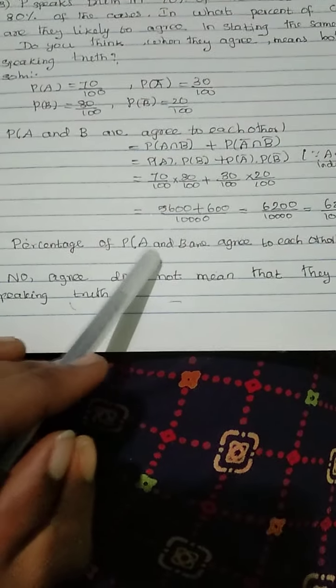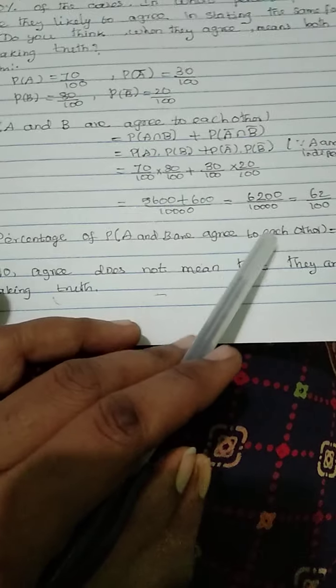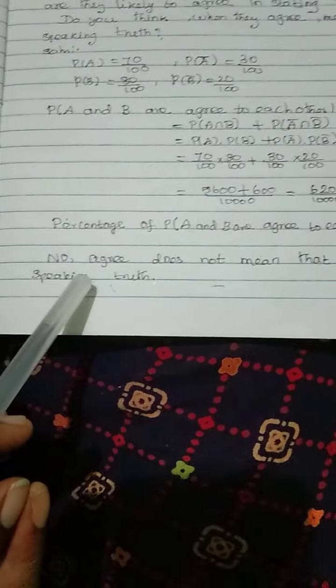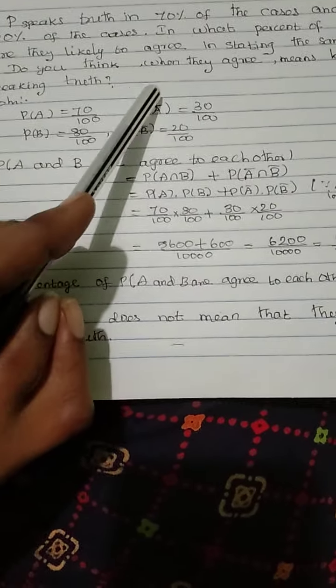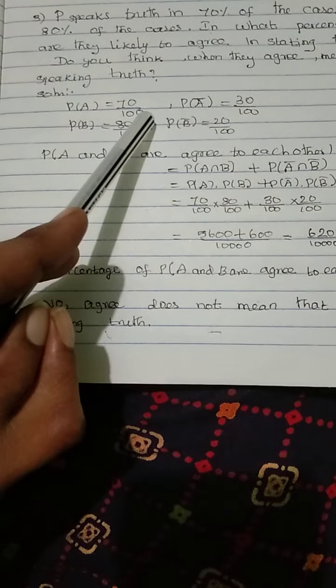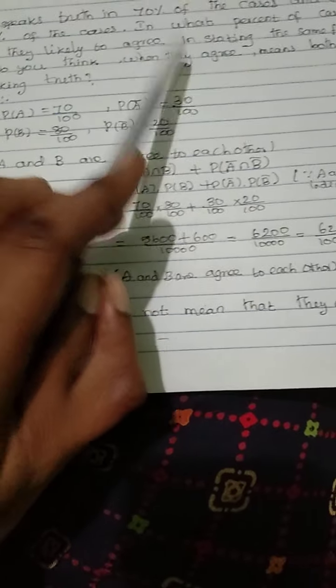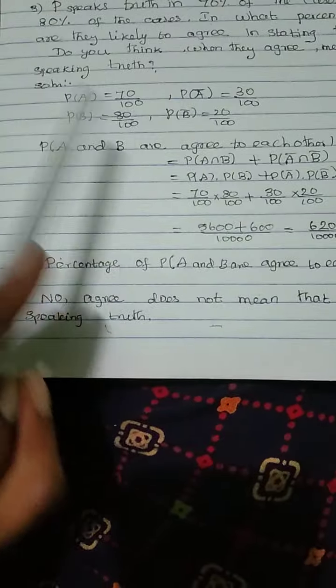So the percentage of cases in which A and B agree to each other is 62 by 100 into 100, which is 62%. And then they are asking one question: do you think when they agree, both are speaking truth?